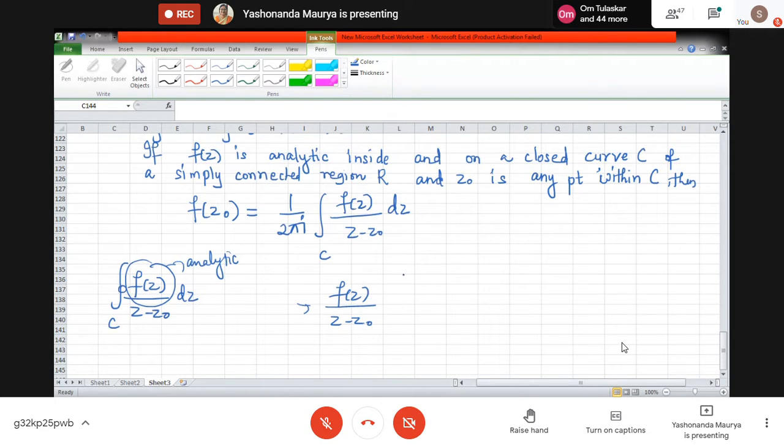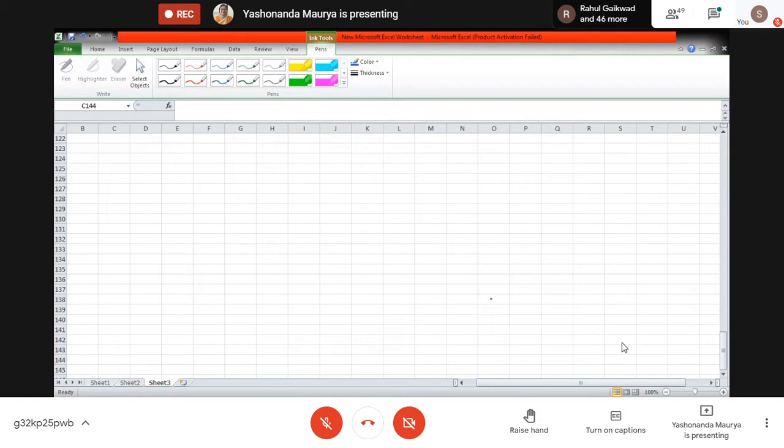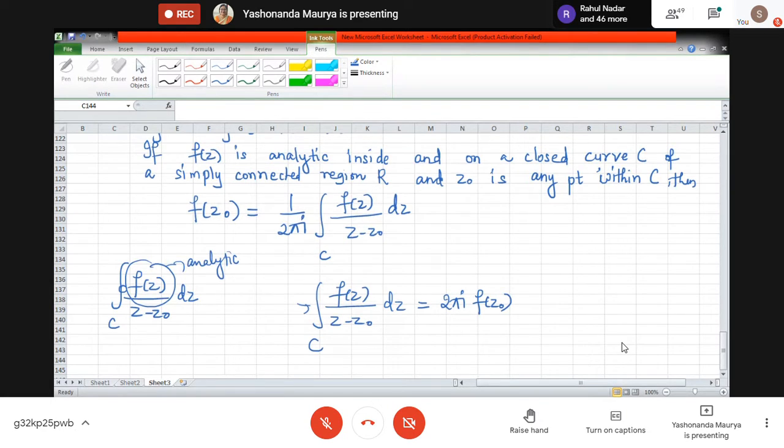And what is the problematic point? The point z0. Only this particular point is a problematic thing. So if we have such an expression, we can still evaluate the integral of this, and what will be the value of this integral? Let us rearrange the terms, it will be 2 pi i times f of z0.